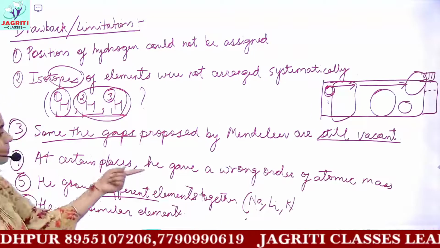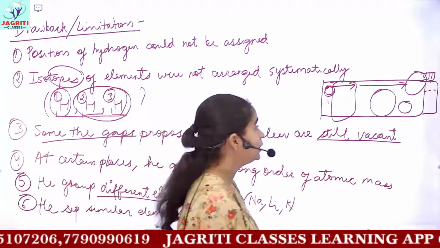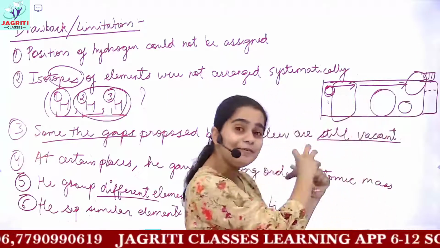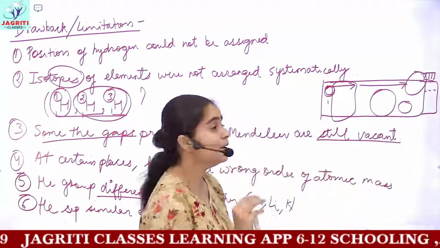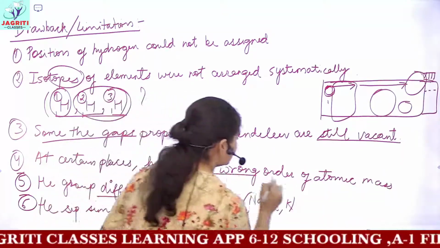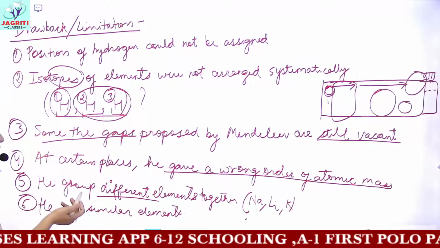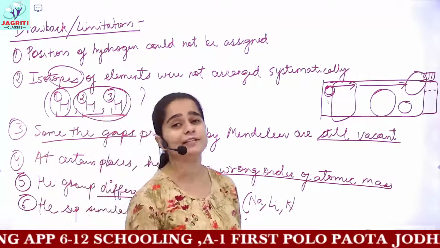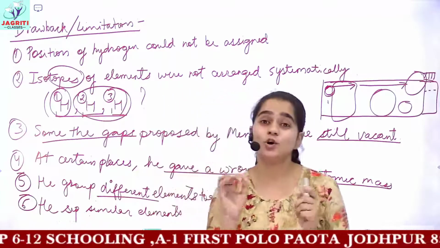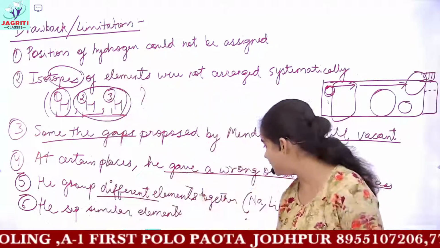Then at certain places he gave a wrong order of atomic mass. That is, he put a heavier element to the left of the lighter element. So he himself made many errors while proposing this arrangement. Then the next, he grouped different elements together. That is, elements which had different physical and chemical properties should be placed differently in his table, but he grouped them together.